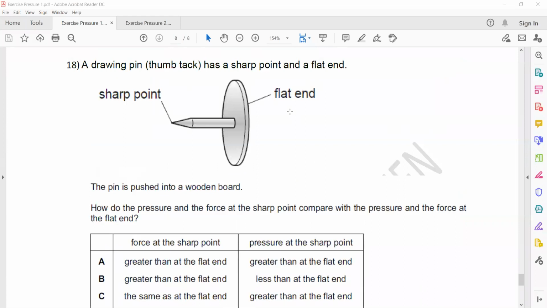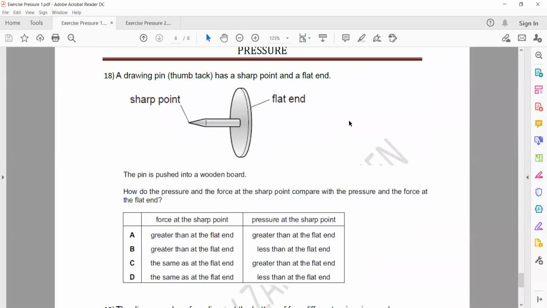In question 18, a drawing pin or a thumbtack has a sharp point and a flat end. The pin is pushed into a wooden board. So if I apply a force of 30 Newton, how much force will be there on the other side? The force will be the same. That force will be 30 Newtons. So if I apply a force of 30, the same force is applied on the other side. But what about the pressure?